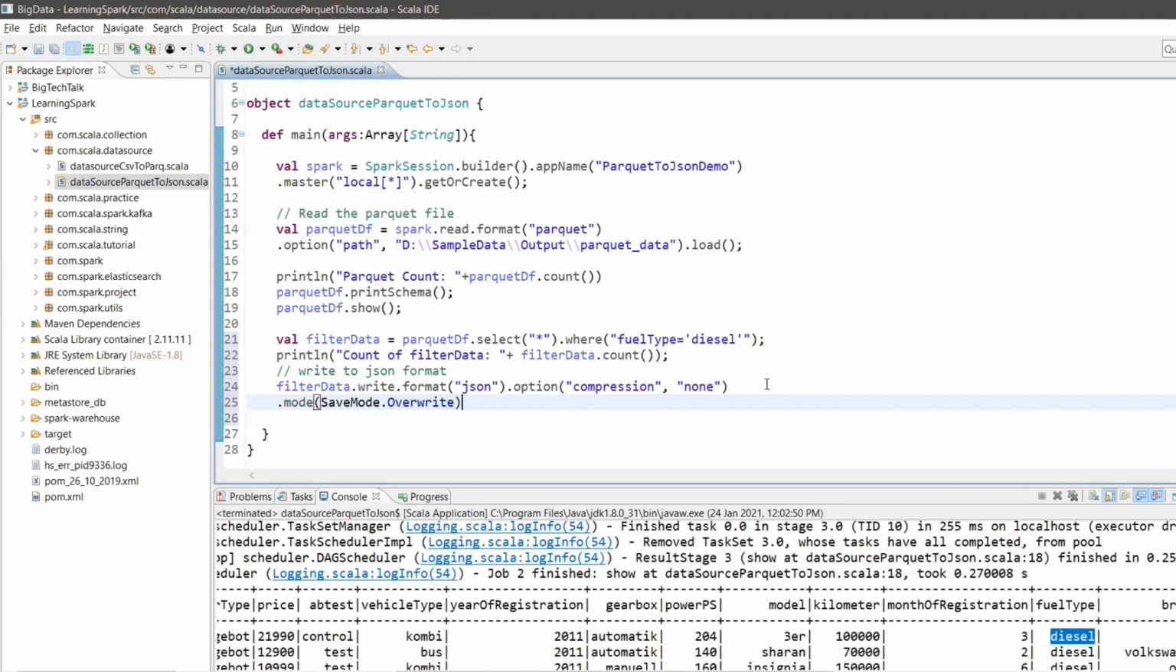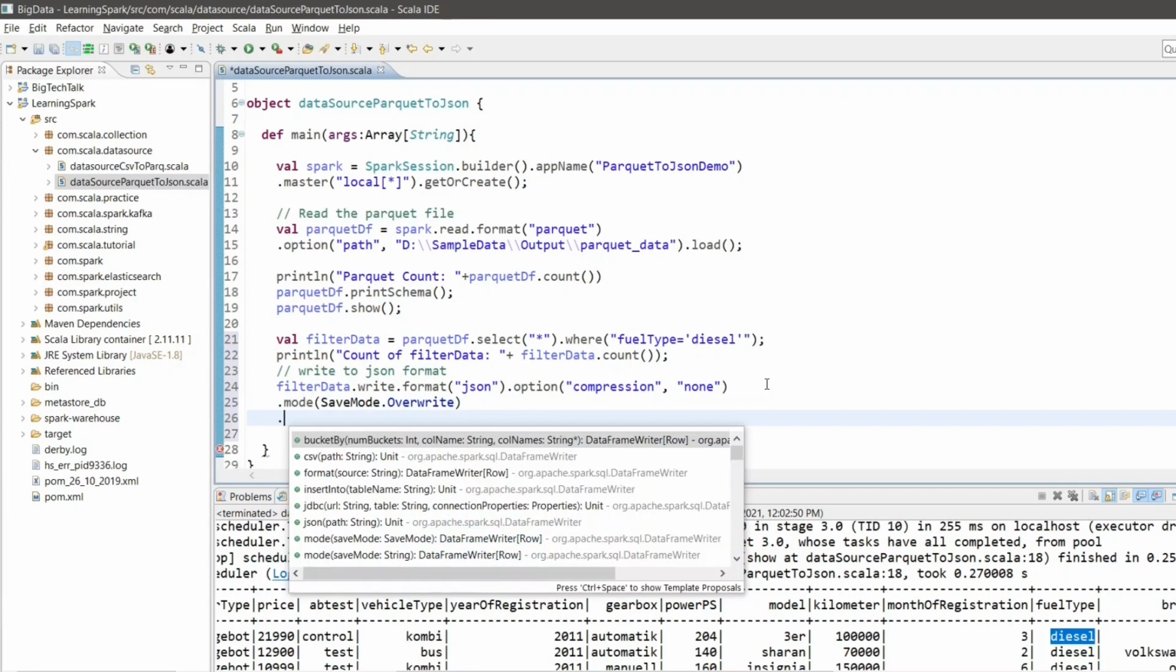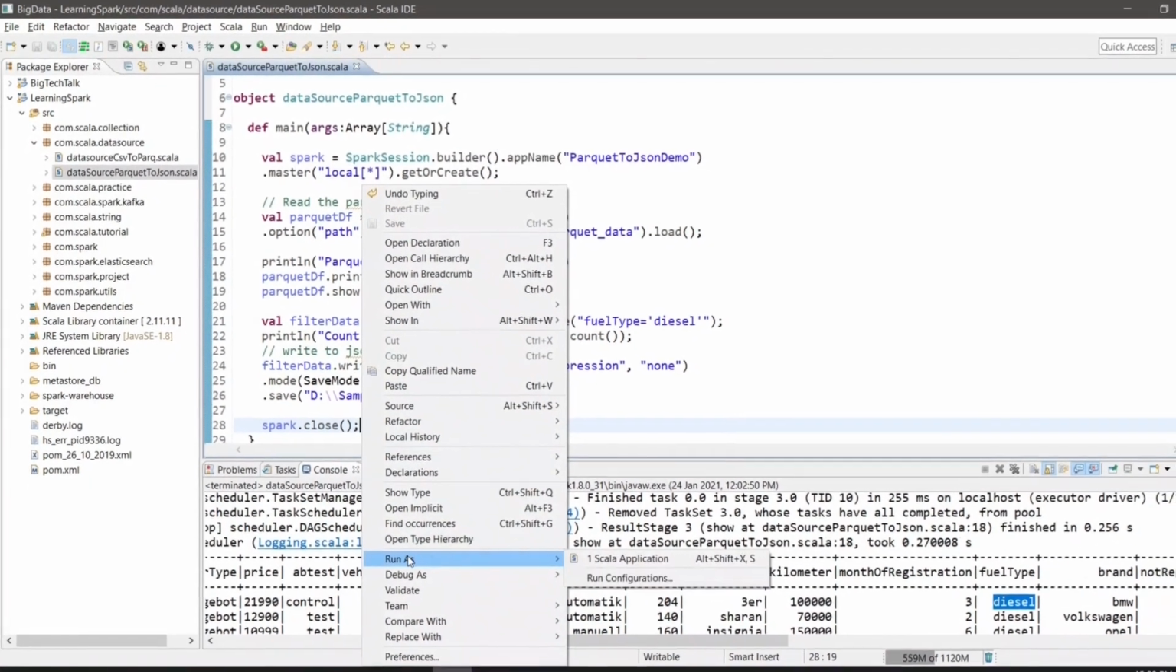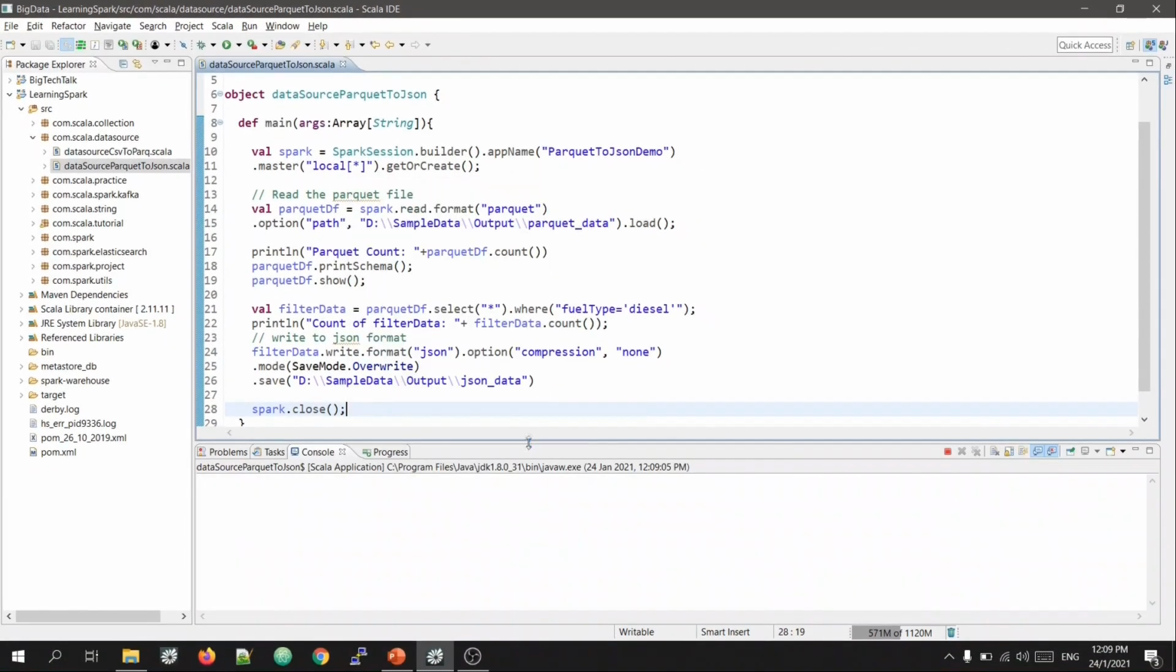And at last, I will set the output location of my JSON file. So I will write dot save. We'll copy this path, paste it over here, and add json_data as my folder name. It will save the output file in json_data folder. Now our code is completed. So let me save the code and run it. Right click, run as Scala application.